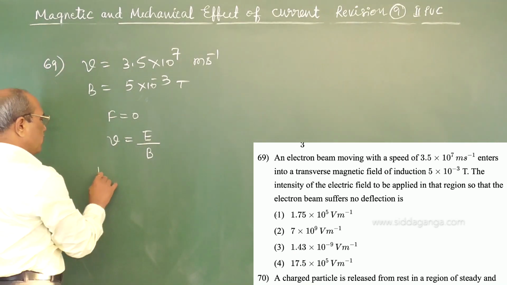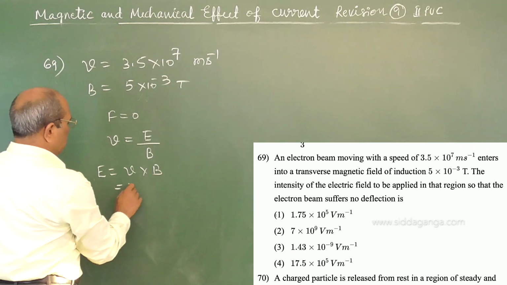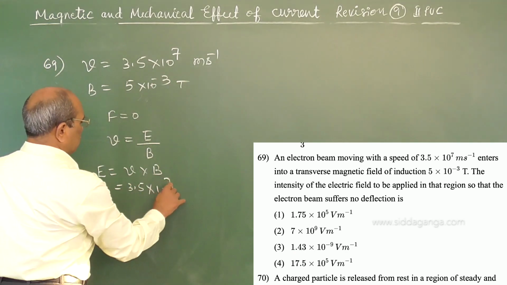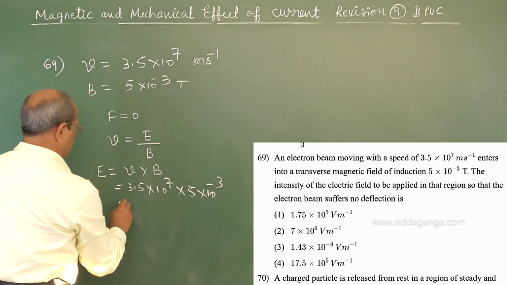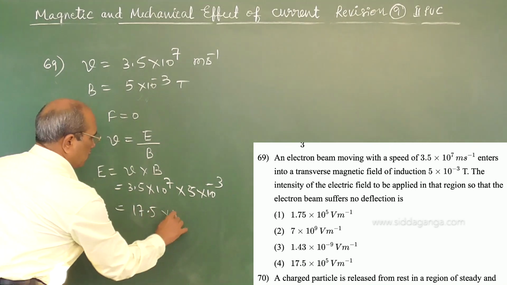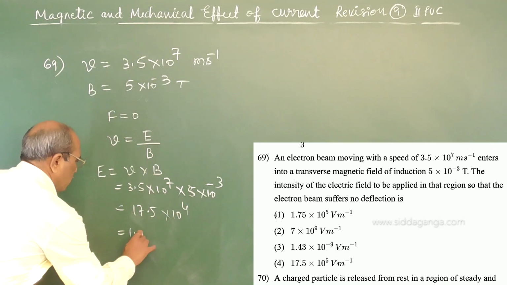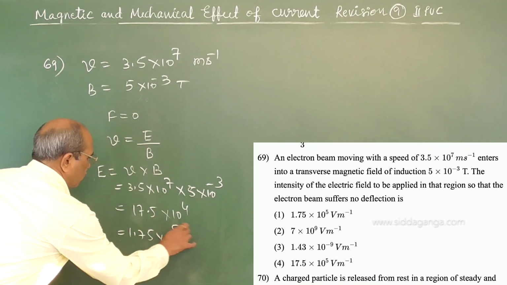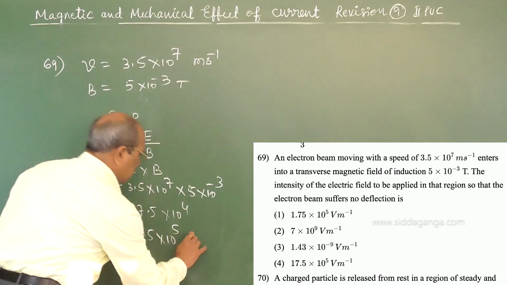The question is to find E, which means V into B. So 3.5 into 10 power 7, times 5 into 10 power minus 3, gives 17.5 into 10 power 4, or 1.75 into 10 power 5 newton per coulomb, or volt per meter.